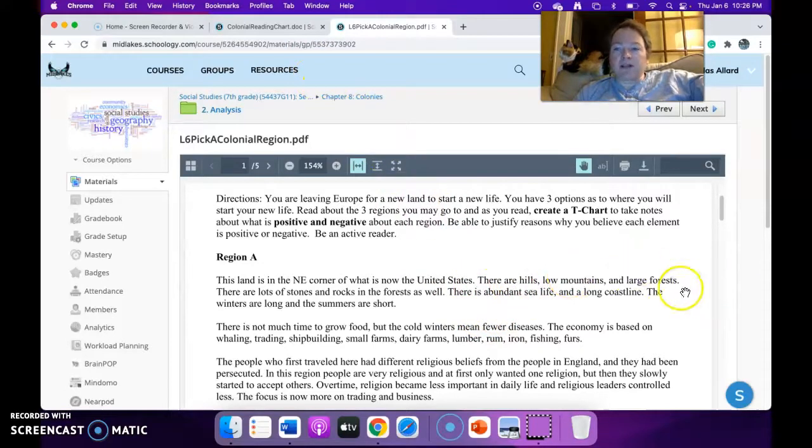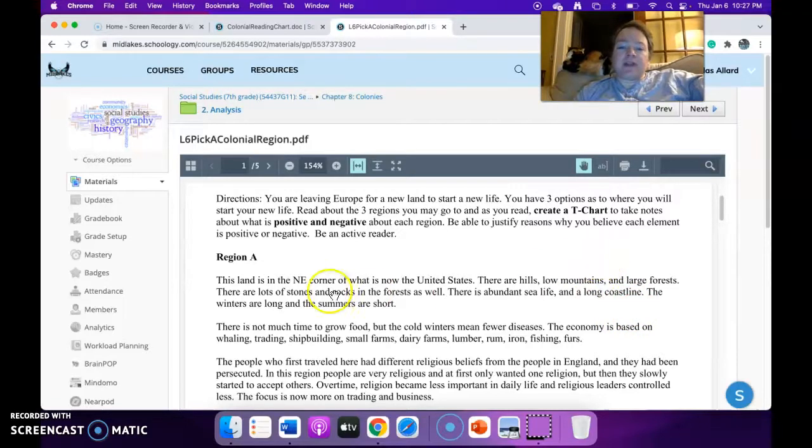Having lots of forests is a plus. I can use that wood to build a home, to build all sorts of different tools, things like that. Being near the sea and having a long coastline is also a plus. I can fish and whale and do all that stuff. Hint, hint, wink, wink, nudge, nudge. A long coastline means I have access to the ocean for transportation.